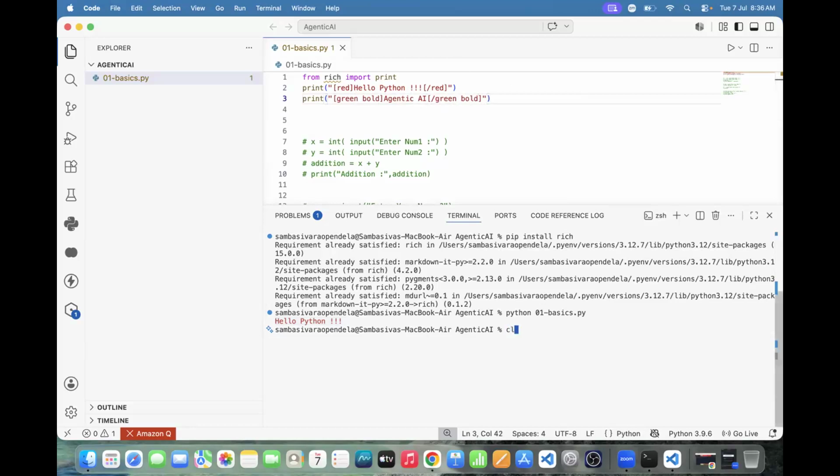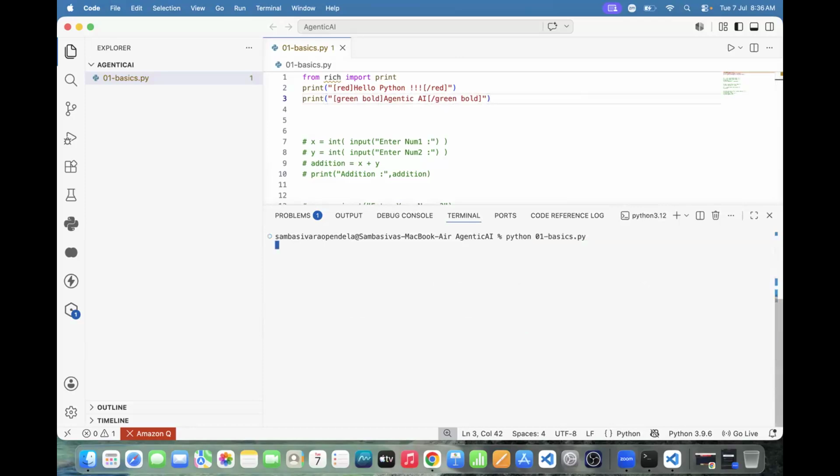Bold. I'm not sure if it's right or not; we need to check it. Got it or not? What is the color we are able to see? Green color. What is the font style we are able to see? Bold. This is the starting, this is the ending. Between starting and ending, whatever we have will be affected.